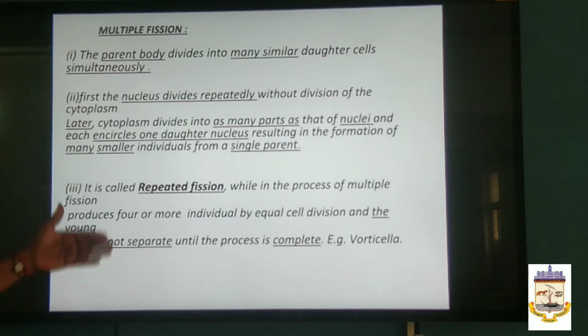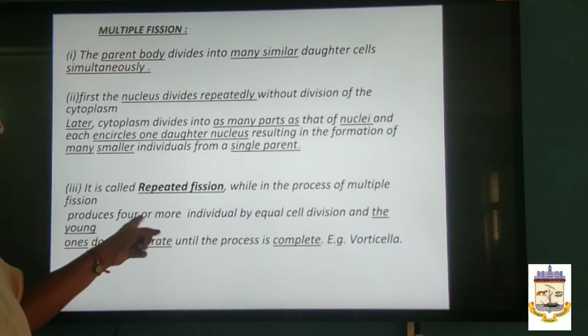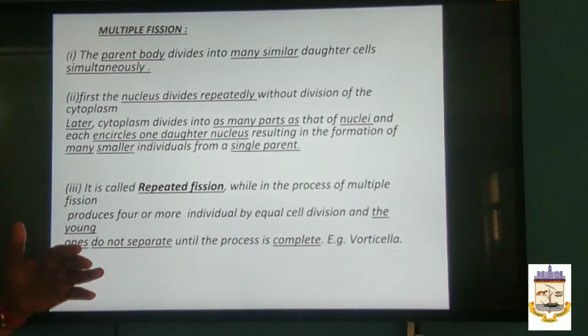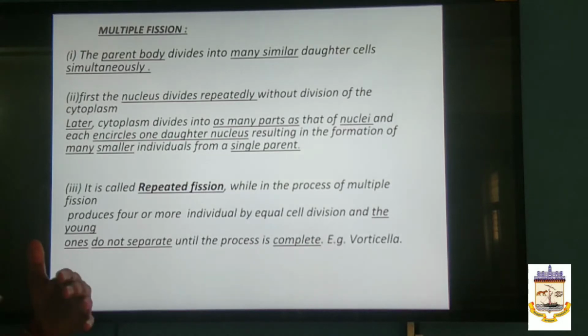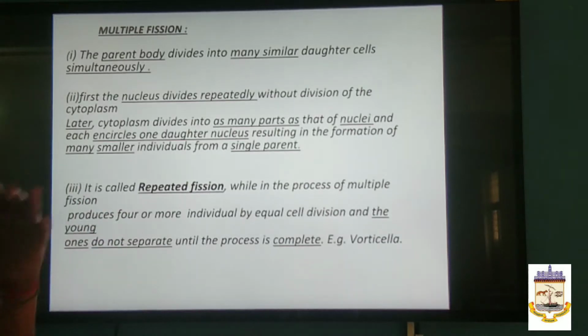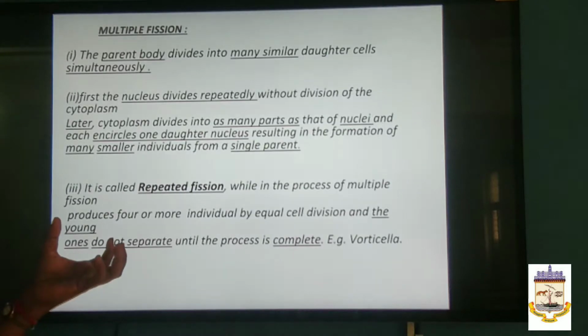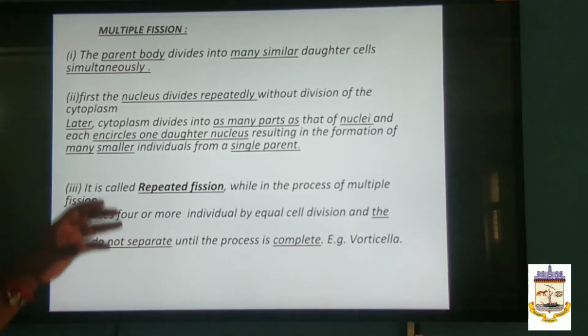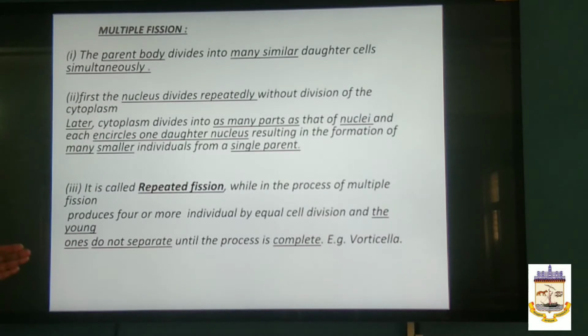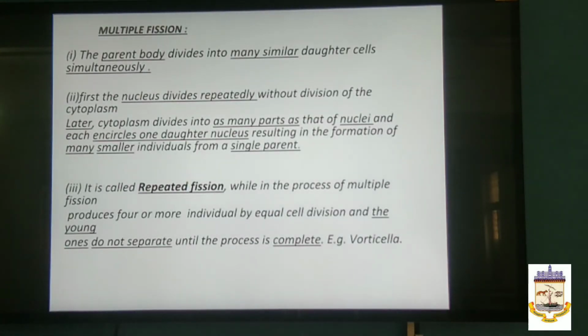Now, the difference between these two is that one type of multiple fission is repeated fission. Here it produces four or more individuals, equal cells, by cell division. The young ones do not separate until the process is completed. They will be present within the body of the parent itself. Only after the process is completed do they separate. That is the difference we see here.